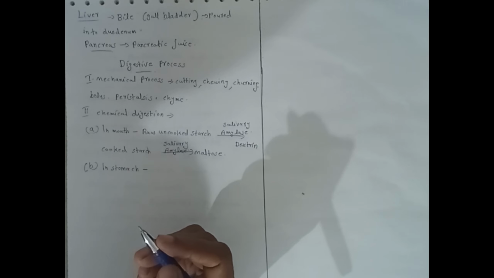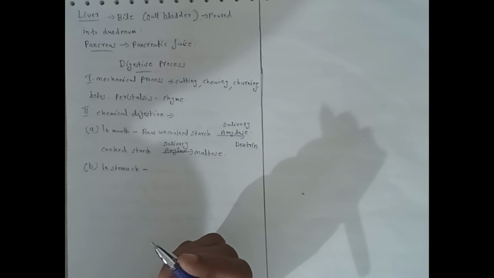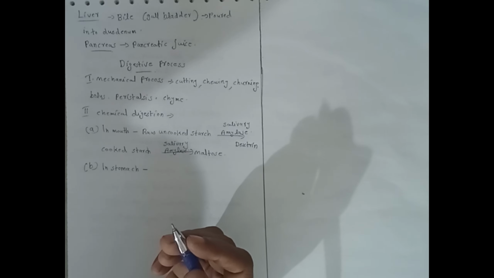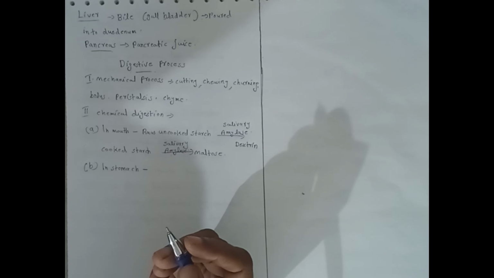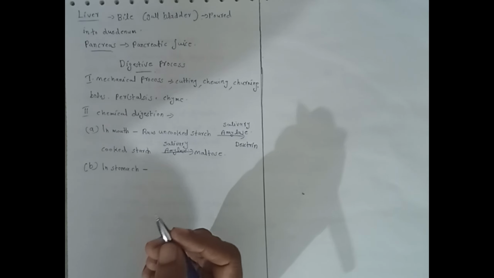In the stomach, it produces gastric juice, which contains hydrochloric acid, HCl, produced by the oxyntic parietal cells of the stomach wall layer. The concentration is highly strong, that HCl, pH 1 to 2.